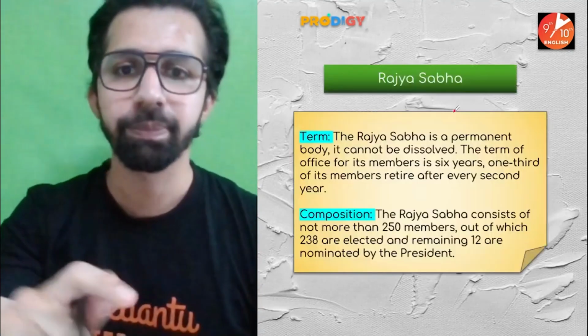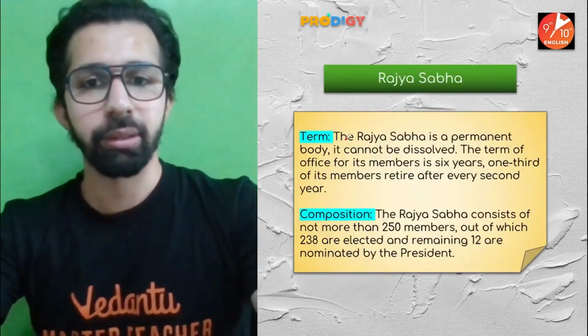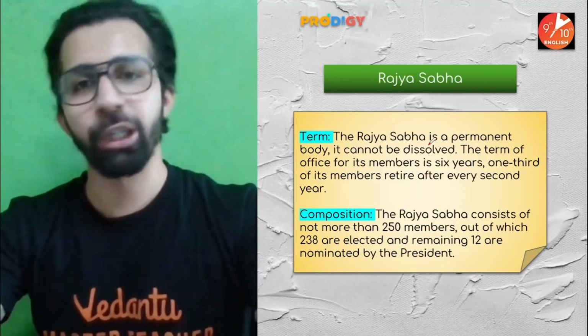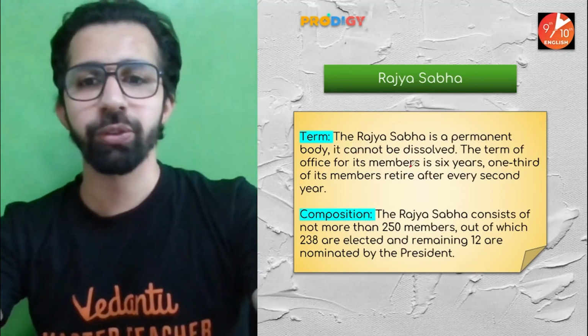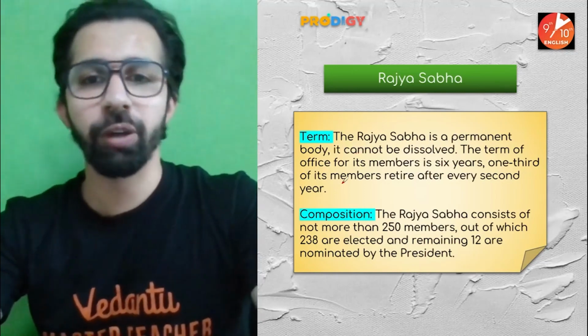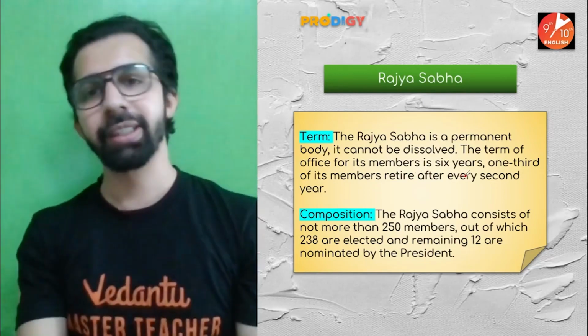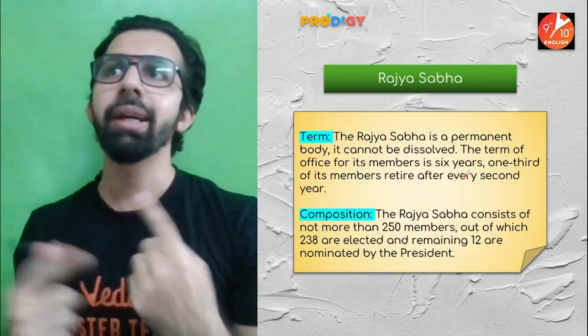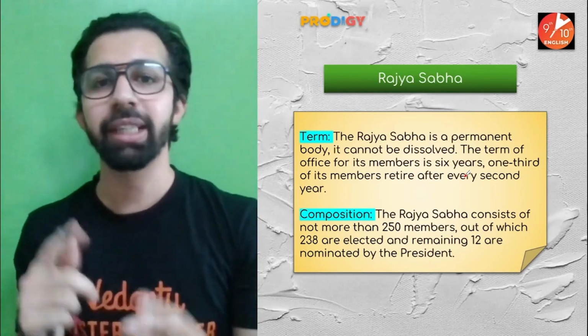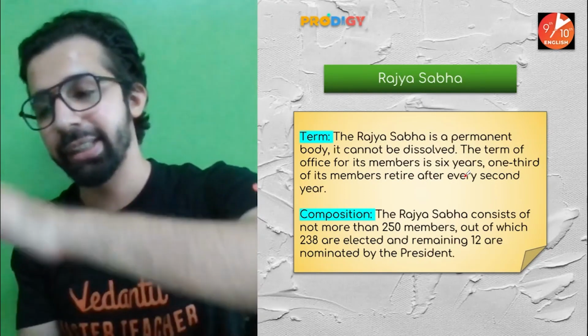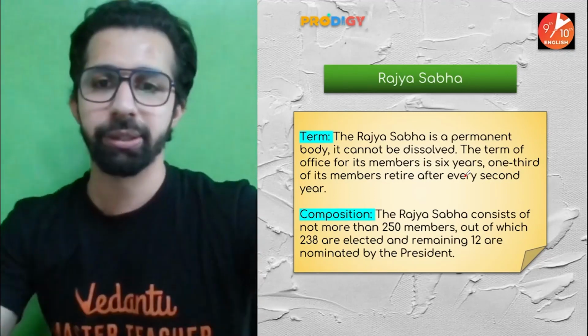Okay. Clear. Rajya Sabha term: the Rajya Sabha is a permanent body. It cannot be dissolved. The term of the office for its member is 6 years. One third of its members retire after every second year. Do you remember? After every second year, one third of the members, nearly 83, 84 members of Rajya Sabha, complete their tenure of 6 years and they are replaced by the new members.